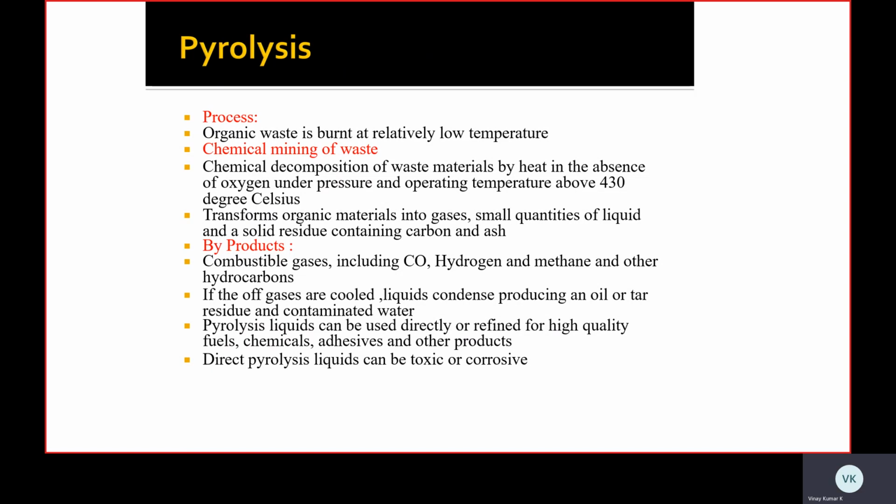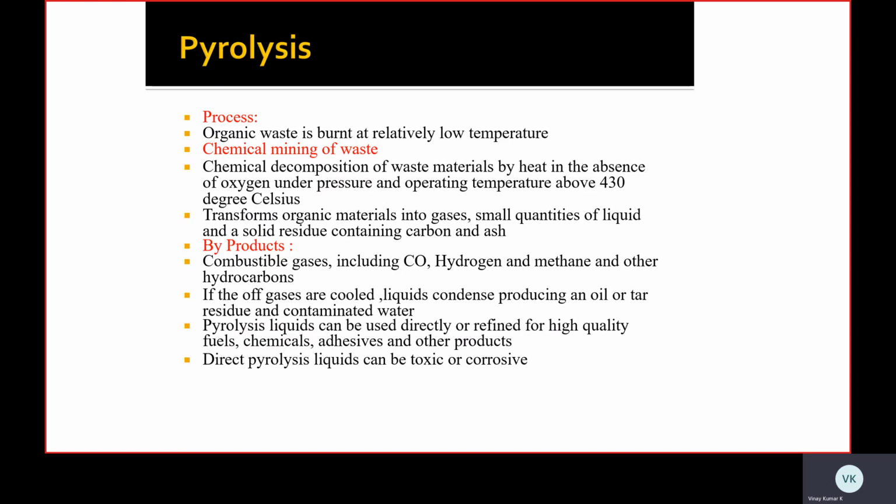Chemical decomposition of waste materials by heat in the absence of oxygen, under pressure and at an operating temperature above 420 degrees Celsius. So here the temperature we are using is about 430 degrees Celsius, and the chemical decomposition that remains after burning the waste material should be properly maintained. It transforms the organic materials into gases, small quantities of liquid, and solid residue containing carbon and ash. After burning the organic waste, we have to separate the remaining output materials.